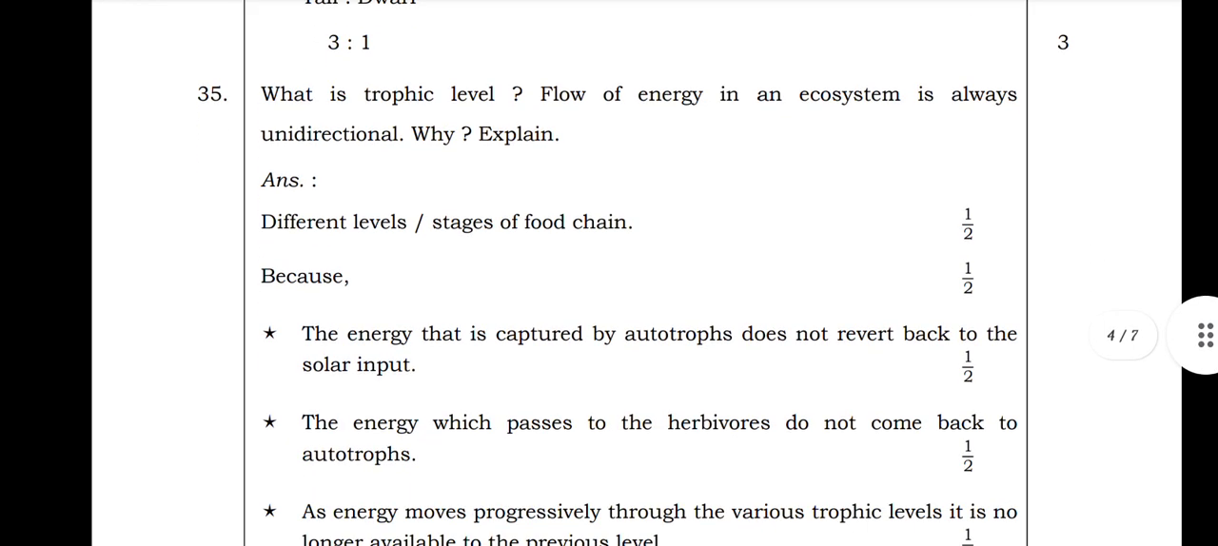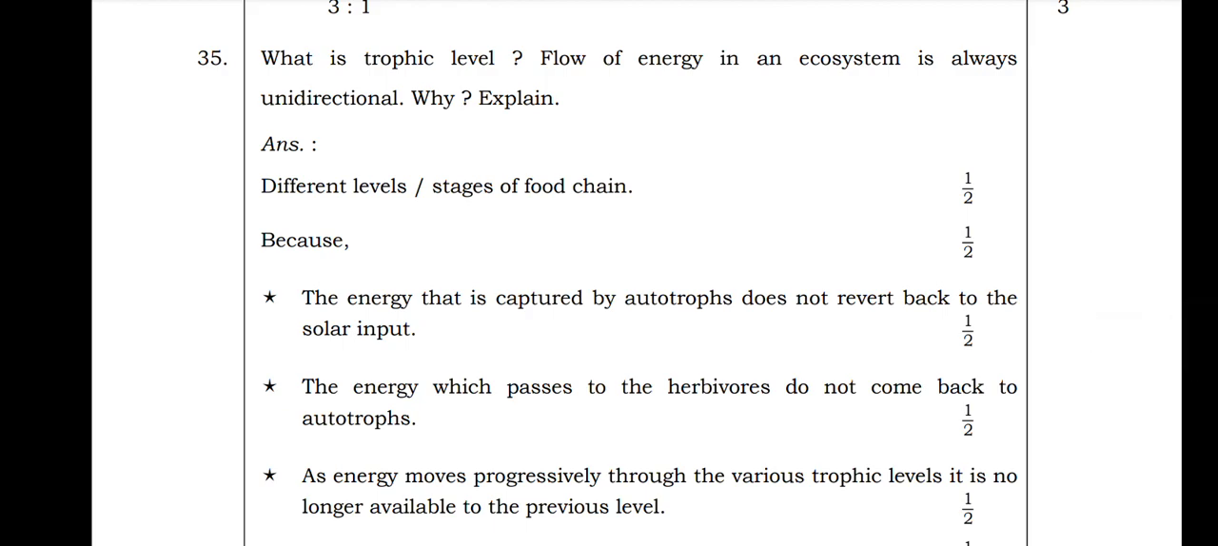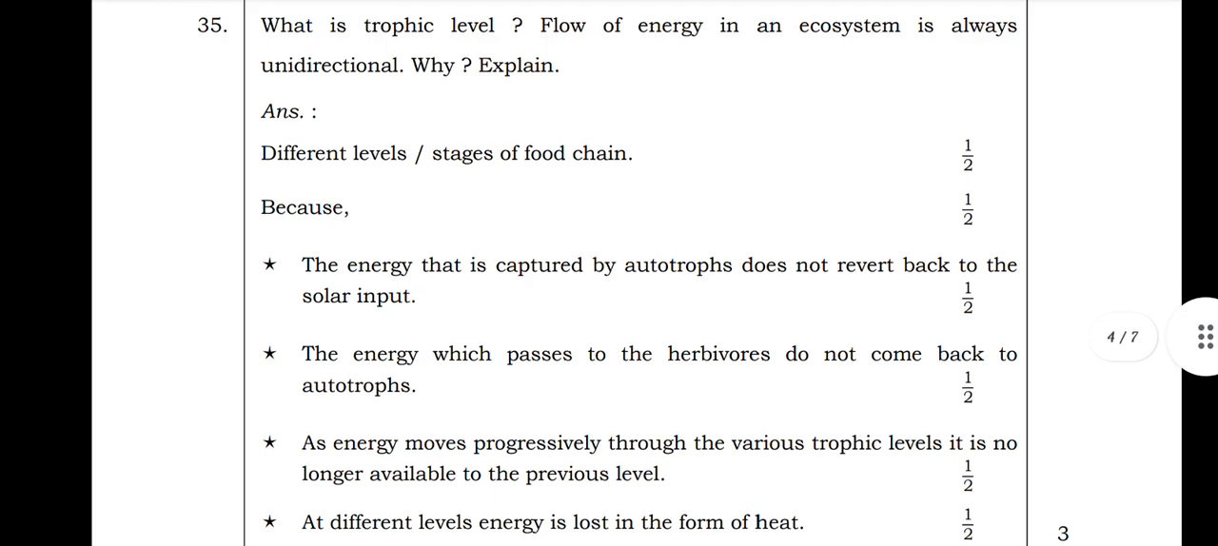Next, what is a trophic level, and the flow of energy in any ecosystem is always unidirectional. Why? Explain. Trophic levels are the different stages of the food chain. The energy that is captured by autotrophs does not revert back to the solar input. The energy which passes to the herbivores does not come back to the autotrophs. As energy moves progressively through the various trophic levels, it is no longer available to the previous level.